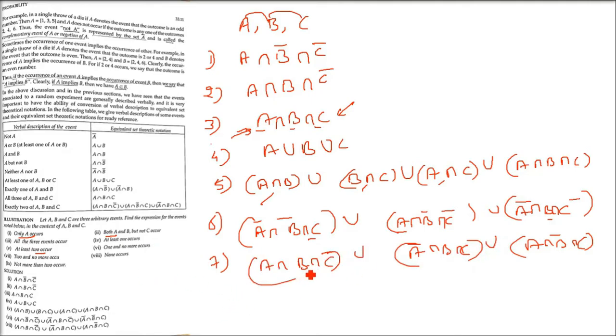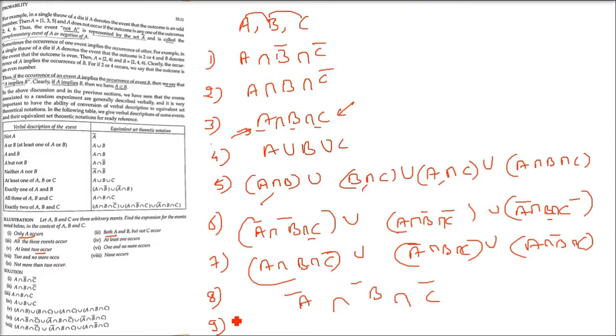Coming to the eighth, none occurs. So it's very easy. None occurs means just take all of this negation and take the intersection. None of them occur, so A naught, B naught, C naught, intersection. Not more than 2 occurs.